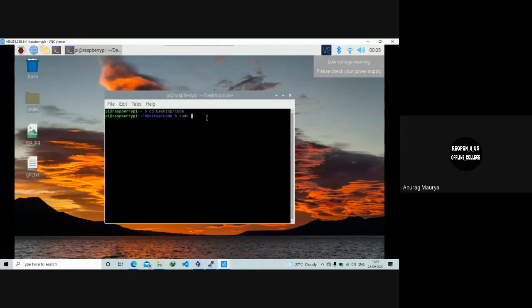To operate this camera, the command is sudo raspistill -o and whatever name you want to give. For example, I want to give this robo.jpg. Just a moment.